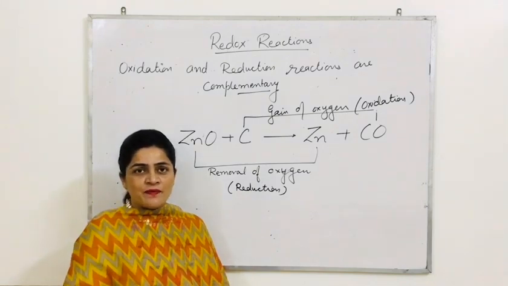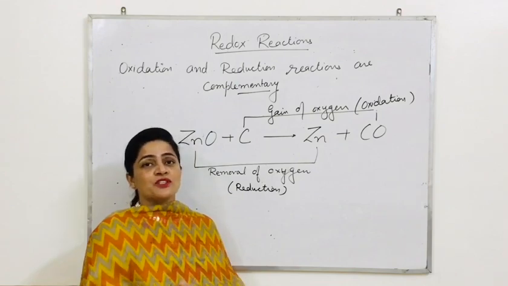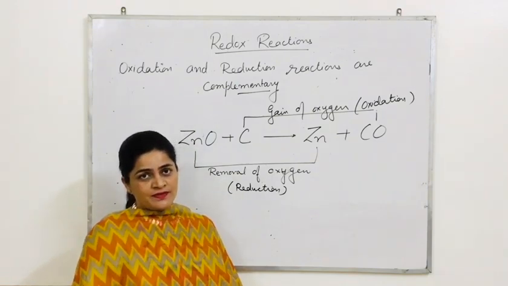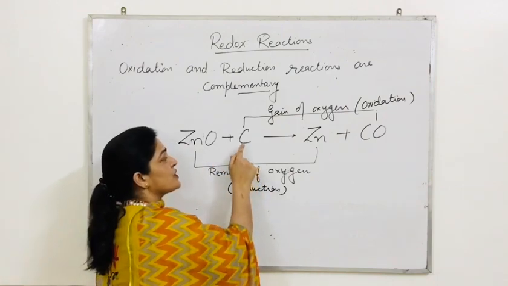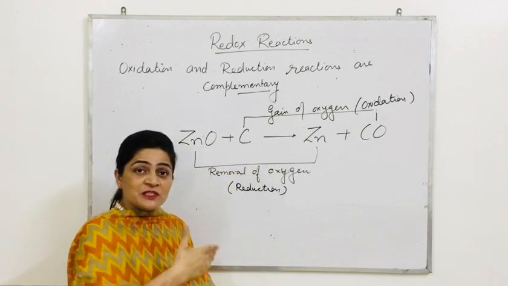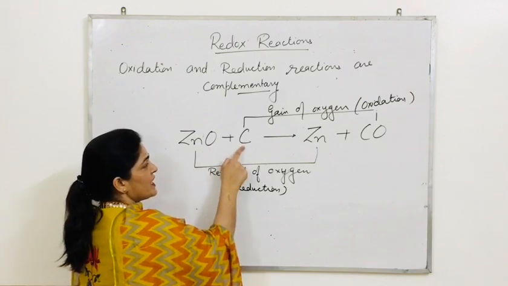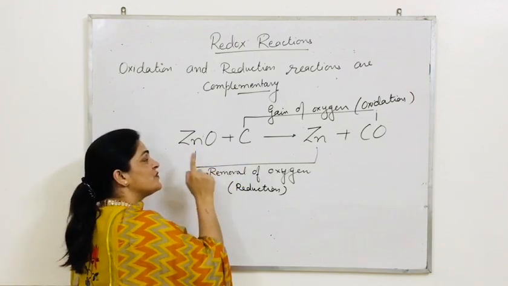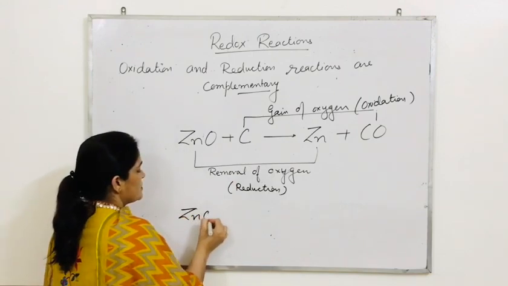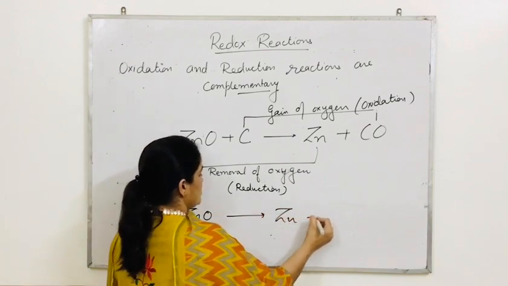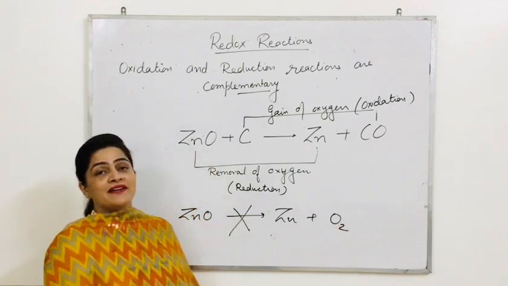Why are both complementary? Zinc oxide will lose oxygen if some other species is ready to gain that oxygen. And carbon is going to gain the oxygen if zinc oxide, the other species, is ready to lose that. One is willing to gain oxygen, then only the other will lose oxygen. If we say zinc oxide changes to zinc and oxygen, something like that, it is not possible practically.